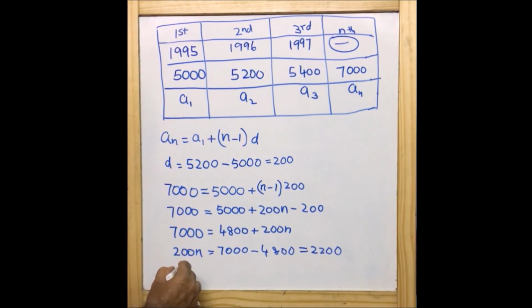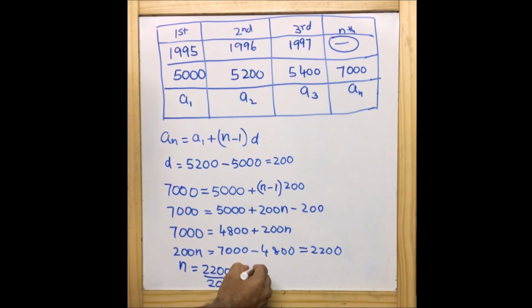Or I can write N is equal to 2,200 divided by 200. So that is equal to 11. That's all, guys. We are getting the value of N as 11.